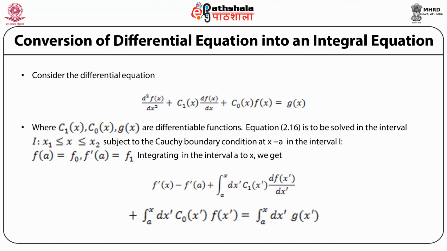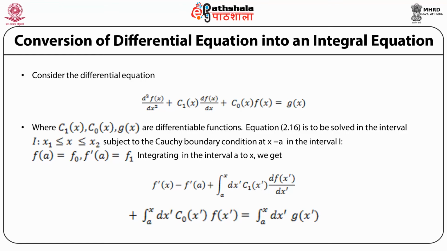The boundary condition is that the function f(x) at the boundary point x equal to a is given by some value f naught, and its derivative f prime(x) evaluated at the boundary point a is equal to f1. So we have the boundary condition which specifies the value of the function and its derivative at a point in the boundary of the interval.